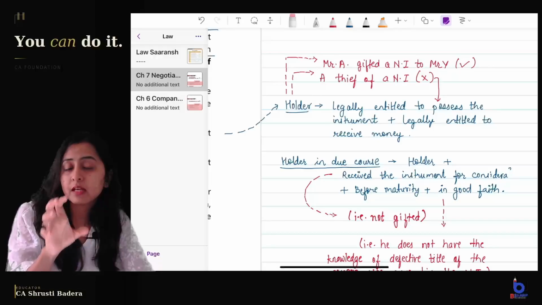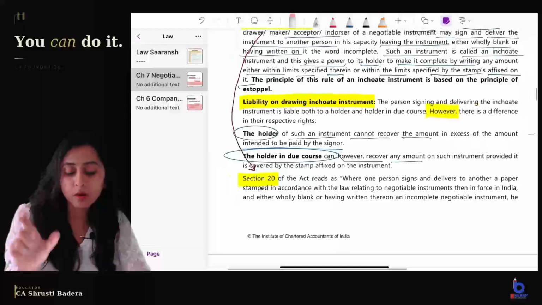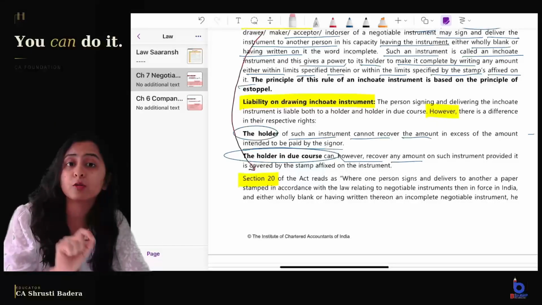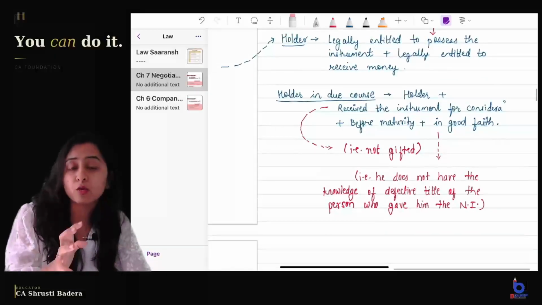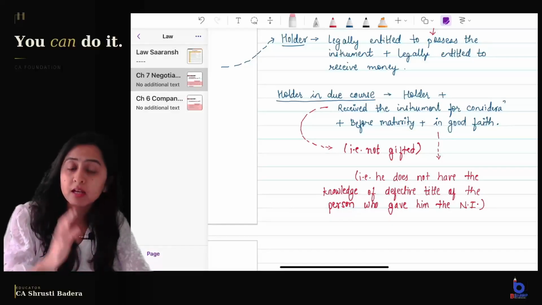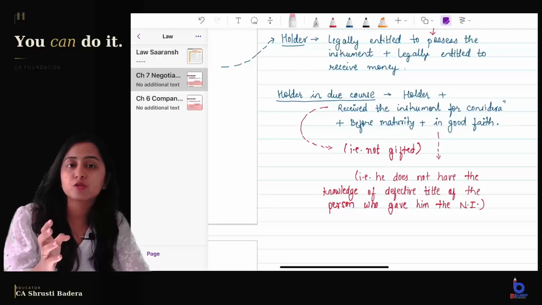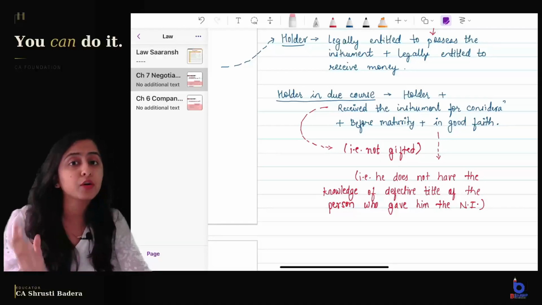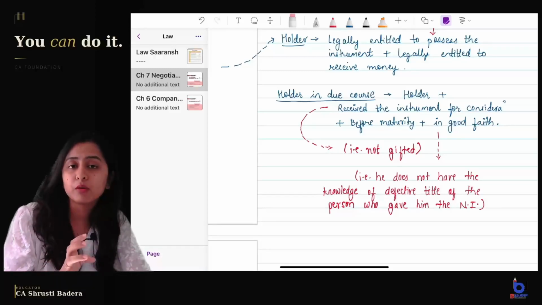So if there is some person who is termed as holder, then he can recover amount which is not in excess of the amount intended to be paid when the signer has signed the instrument, right? But he is a holder in due course. Who is a holder in due course? He is a holder who has received the instrument for consideration before maturity and received the instrument in good faith. Now say Mr. A gifted the instrument to Mr. B. Mr. B becomes holder but not a holder in due course because he has not given any service, not provided any goods. So he has not received the check for consideration, right? So Mr. B, who has received it in the form of gift, is the holder.